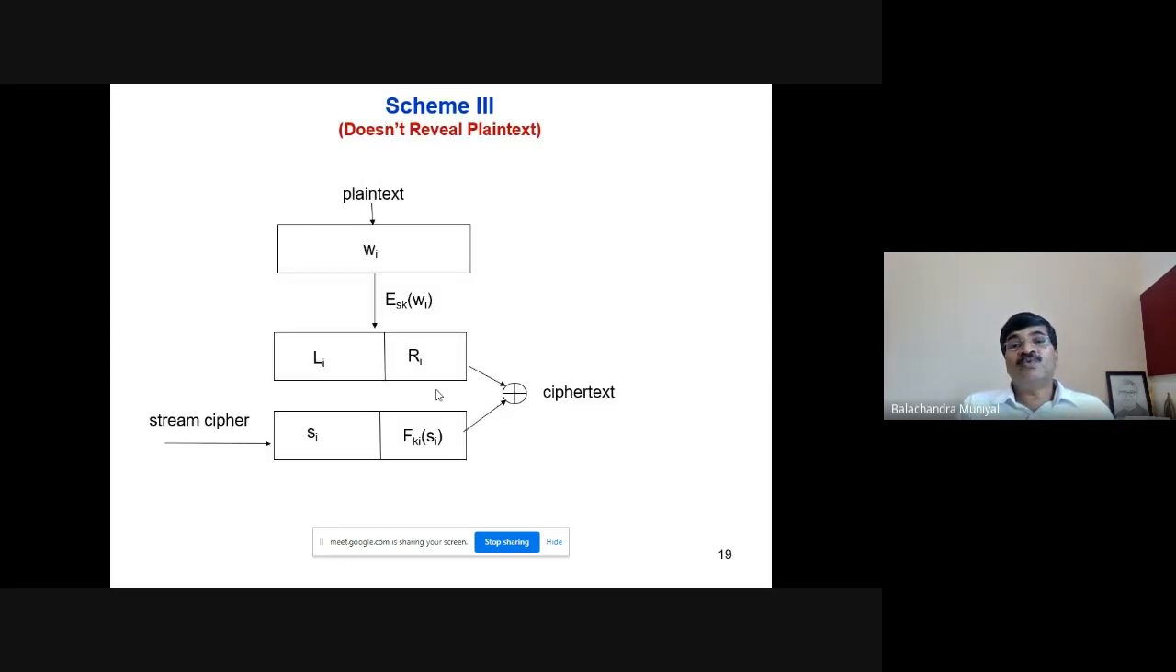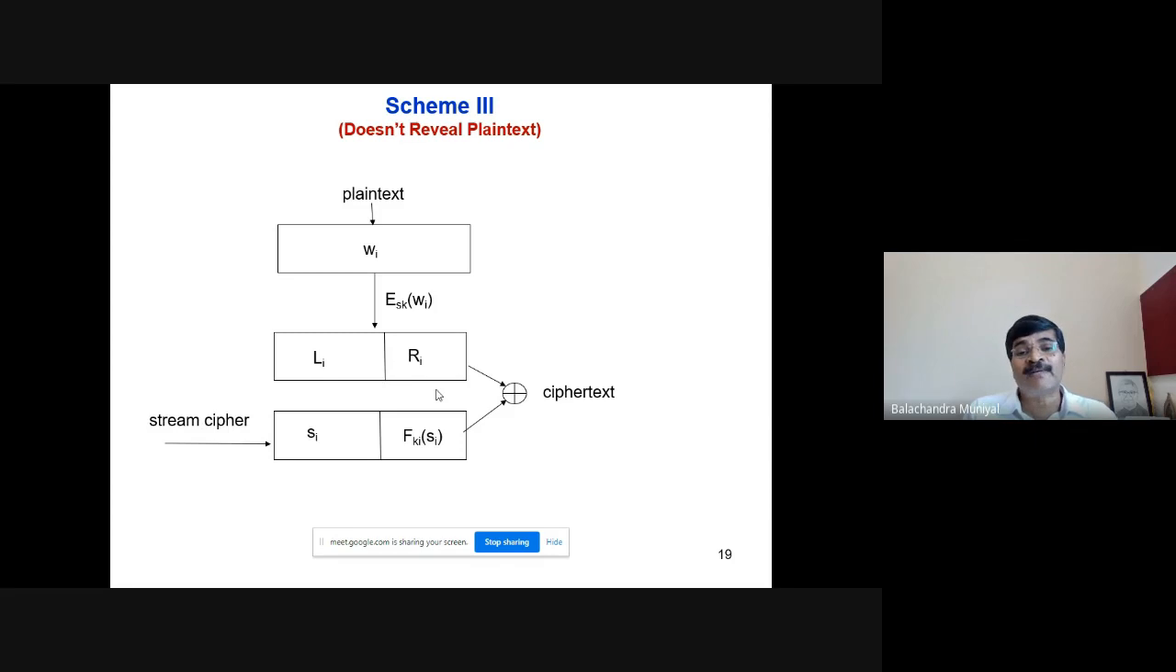In order to overcome the problems associated with the previous two schemes, Song and others proposed one more scheme, that is scheme 3. This scheme doesn't reveal plain text. Let the plain text be Wi, where i may vary from 1 to Q if there are Q words in the document. You take the plain text word Wi and encrypt it using a secret key SK. This is the one which will be used by the client to pass to the server, not the plain text as it is.